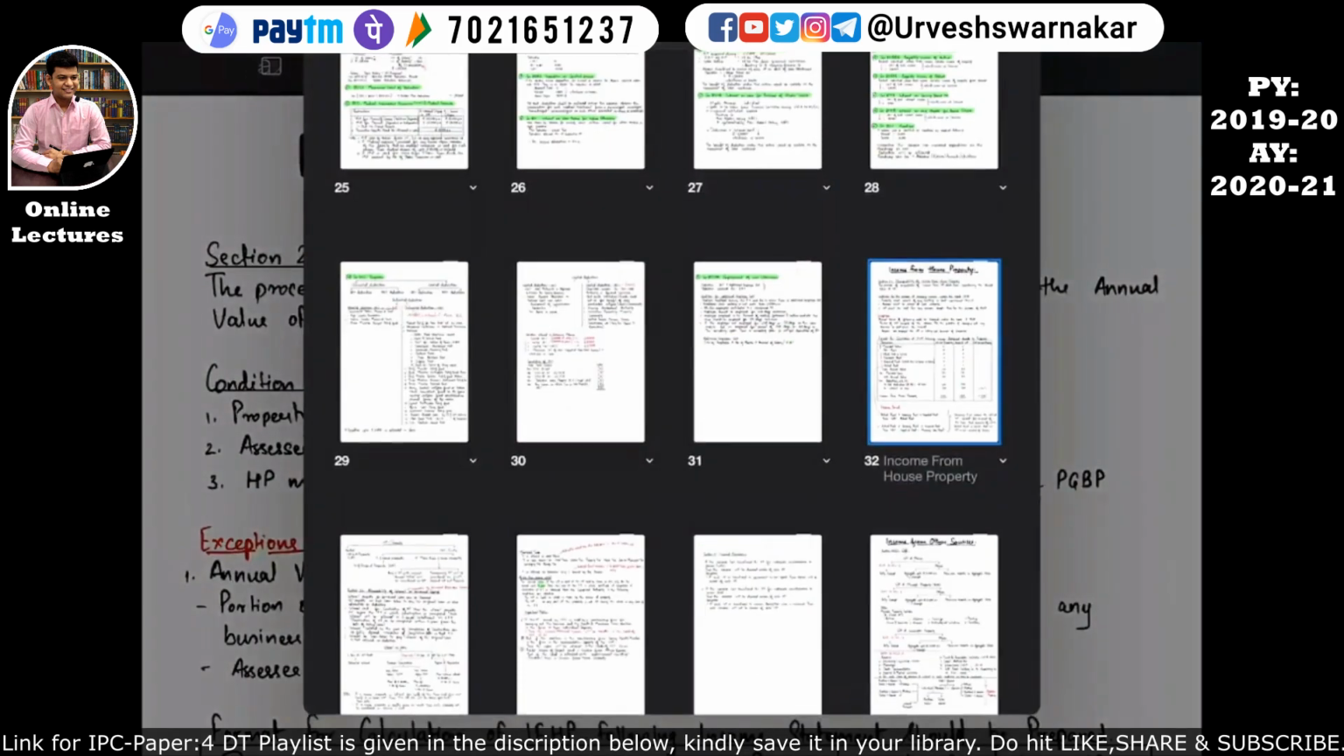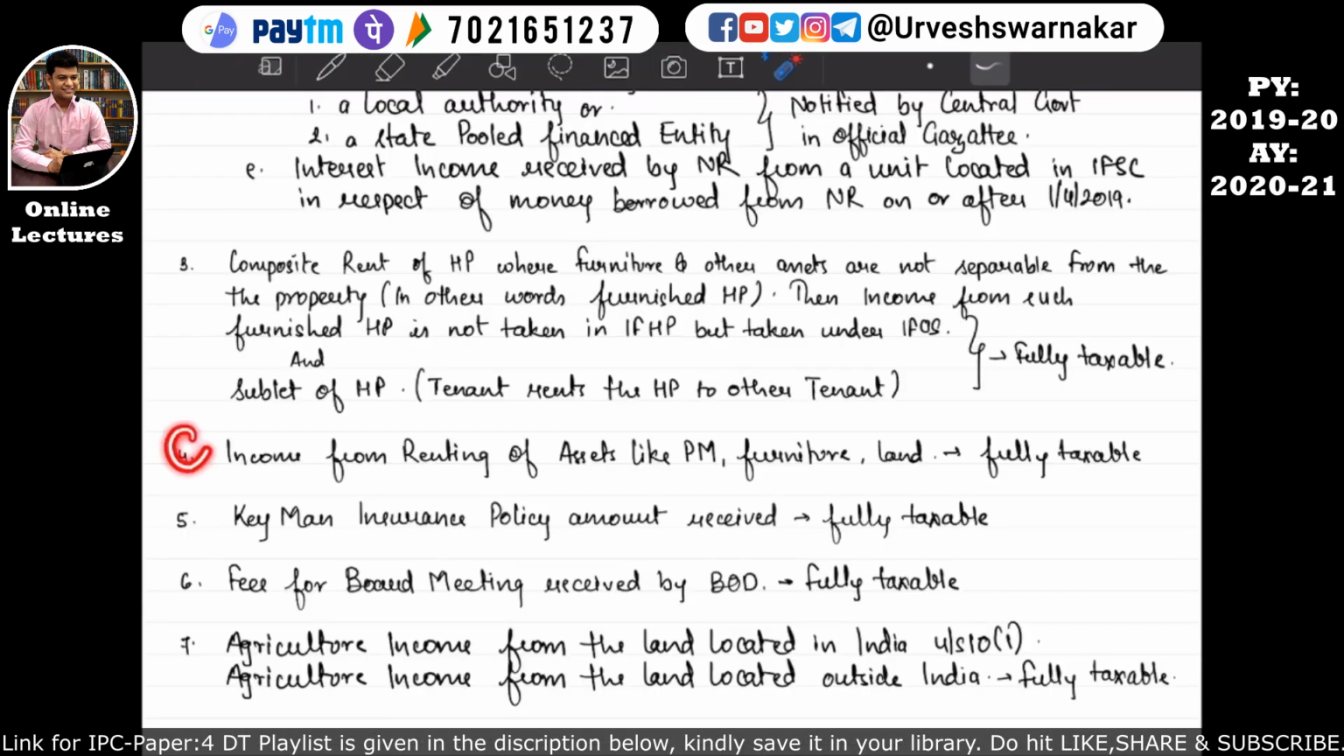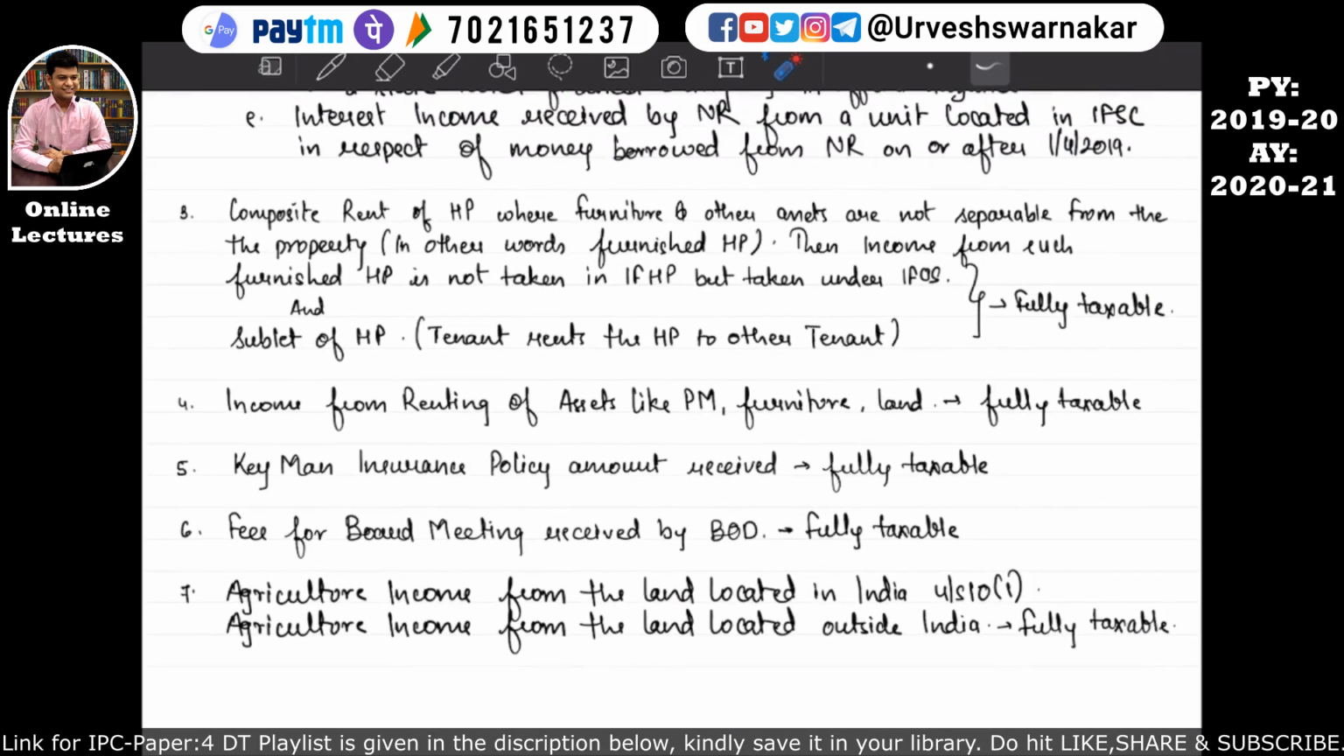So now let's move back to our income from other sources notes. Now let's move on to our next point, that is point number 4, which says that income from renting of assets like plant and machinery, furniture or land will be fully taxable under income from other sources. Quite self-explanatory, I don't need to explain this point. I hope this is quite clear to you all.